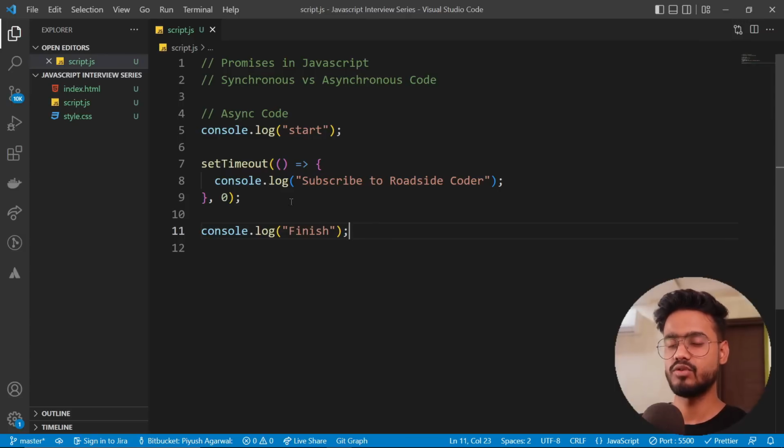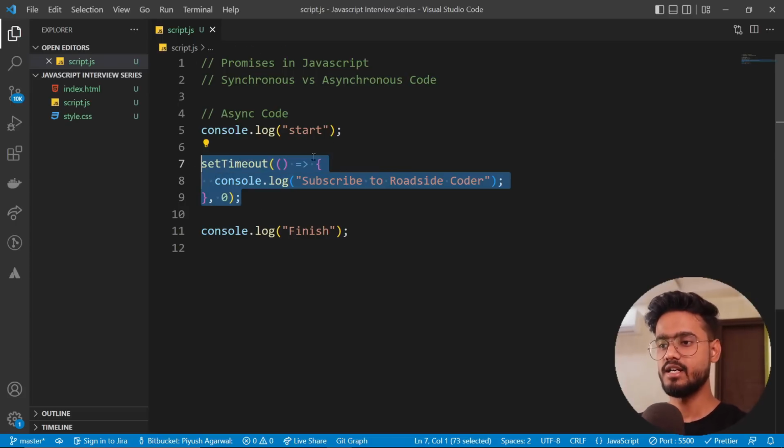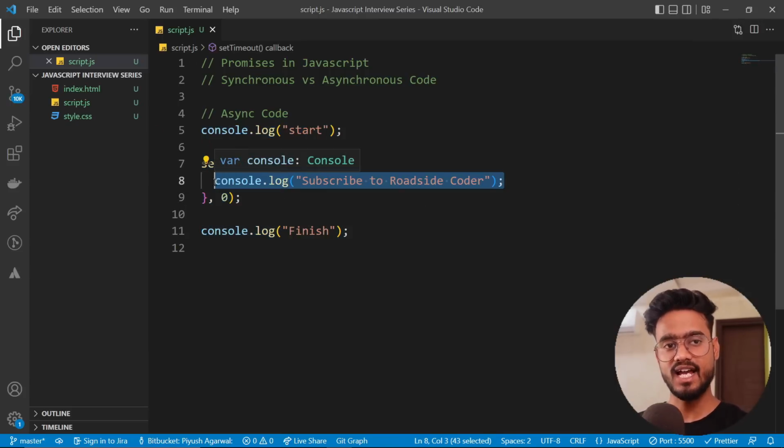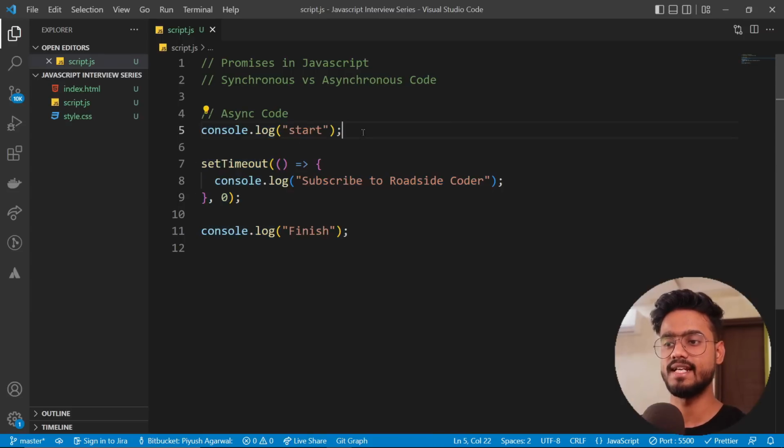So basically what we're trying to do over here is we're using setTimeout to simulate an asynchronous process. So let's say if we were to fetch an API over here, that will also be an asynchronous operation, right? Because let's say if you're trying to fetch to-dos in your to-do application, which comes from the backend, right? So it's gonna execute all of the synchronous code, and meanwhile it's fetching that API, and as soon as this code has finished executing, it's gonna run whatever code is written inside of this setTimeout. So this is basically an example of an asynchronous code. Don't worry, you're gonna get a better understanding of how this asynchronous code works as we move along in this video.